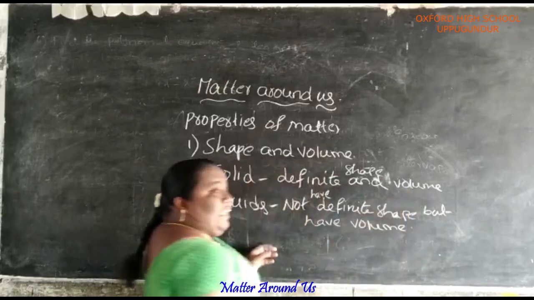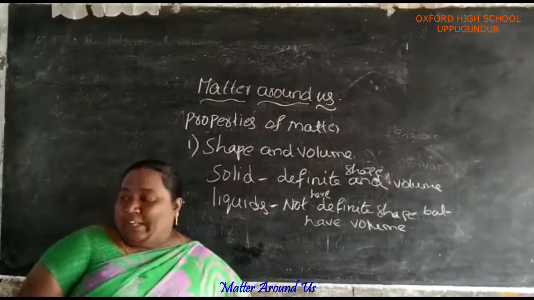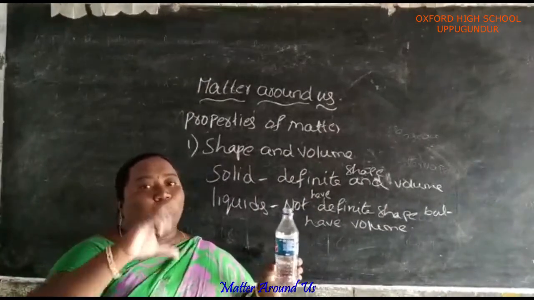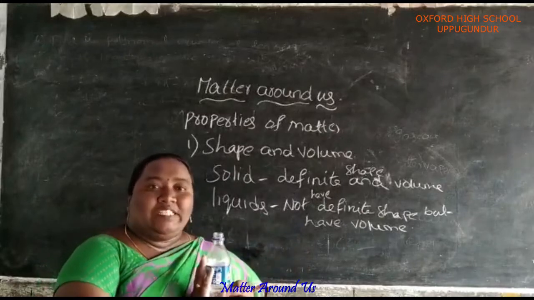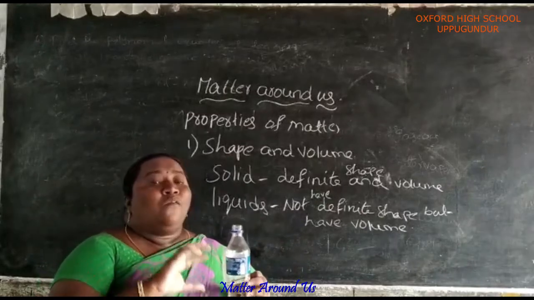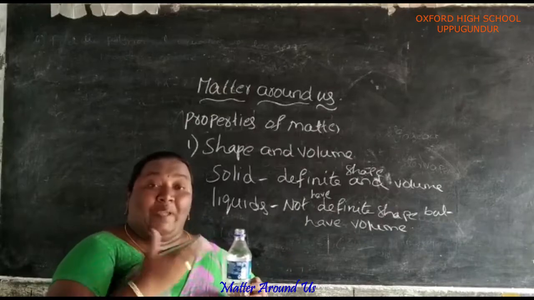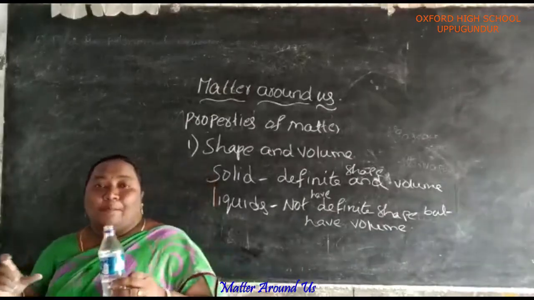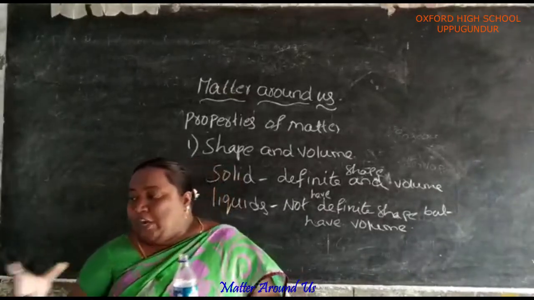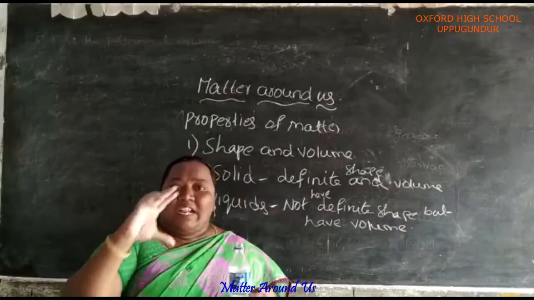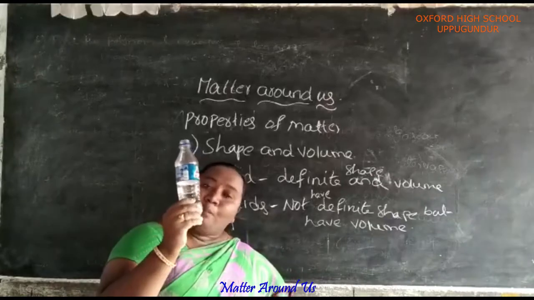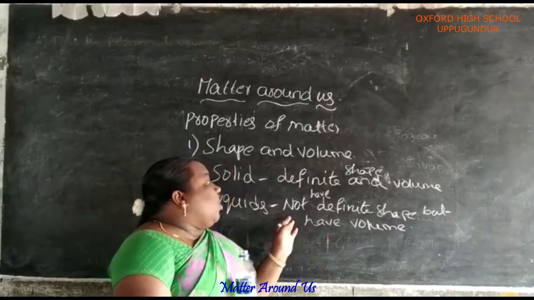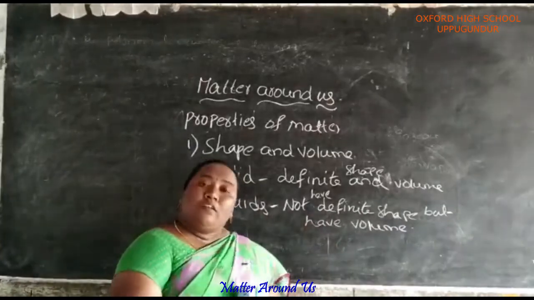Again I am explaining. I take water in a bottle, half a liter of volume. Here the volume remains the same, but the shape of the water will change from a bottle to a beaker or a test tube. If I pour it in a test tube, the shape of the water is the test tube. If I pour it in a glass beaker, the shape of the water is the glass beaker. If I pour it in a bottle, the shape of the water is the bottle. So liquids do not have definite shape but have definite volume.